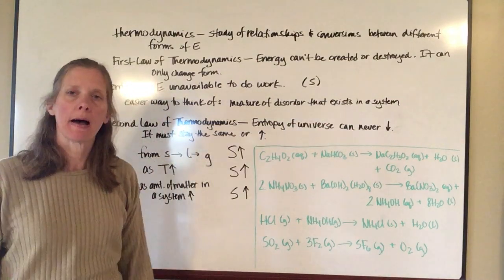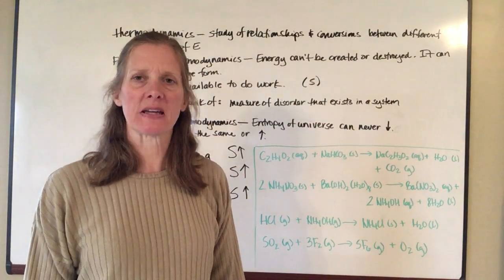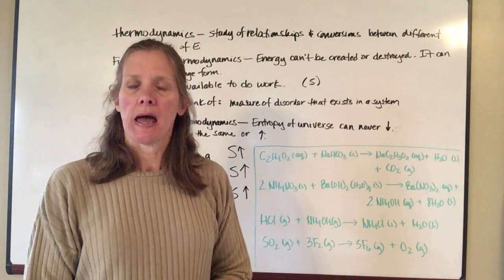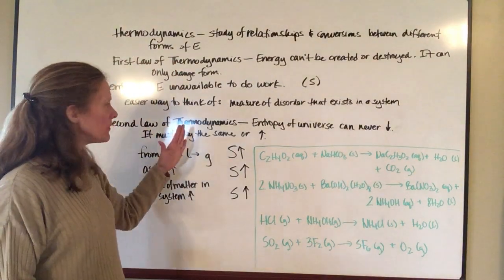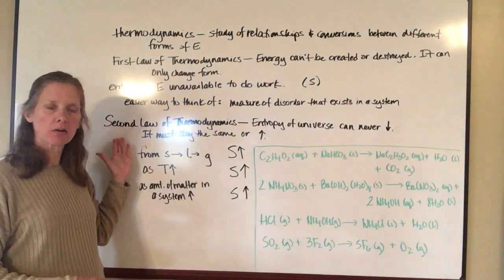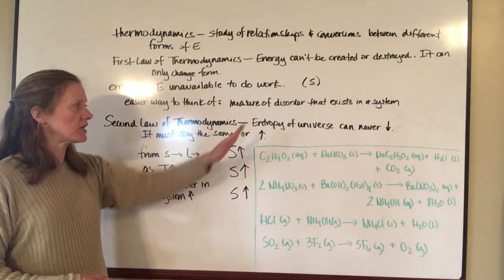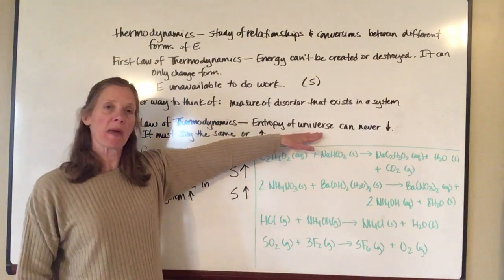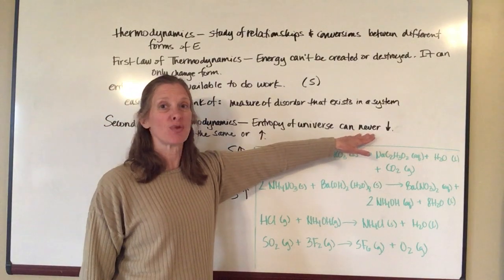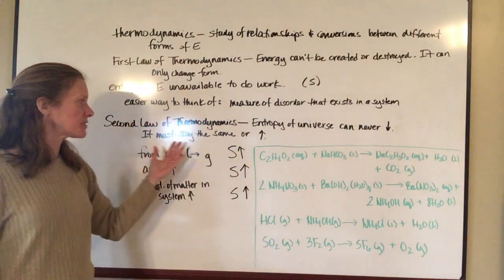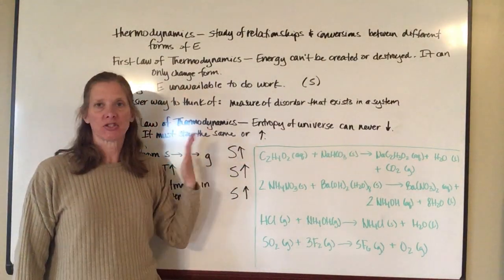And so let me see if I can give you some examples as to, again, what that kind of looks like. This all plays into the second law of thermodynamics, which says that the entropy of the universe, or the amount of disorder that exists in the universe, can never go down. It either has to stay the same or it has to increase.